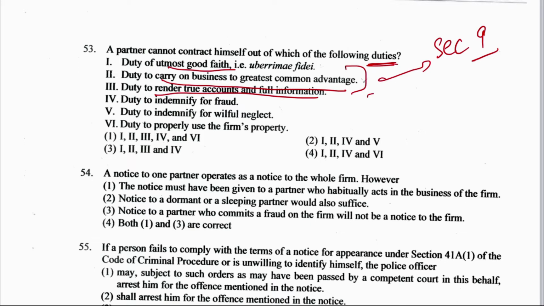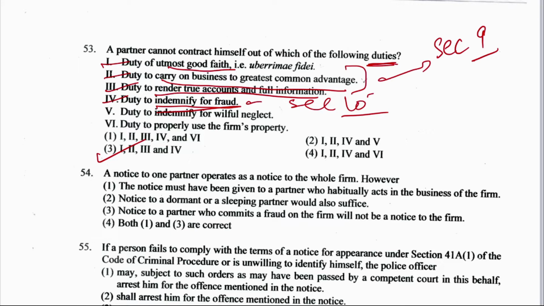And what does the section 10 say? Partnership Act, duty to indemnify for the loss caused by the fraud. Every partner shall indemnify the firm for any loss caused to it by his fraud in the conduct of business of the firm. So section 10 talks about indemnify for fraud. It is section 10. So the right answer here is option number what? First is correct, second, third and fourth. So right answer here is option 3. First, second, third and fourth. Next question, question number 54.